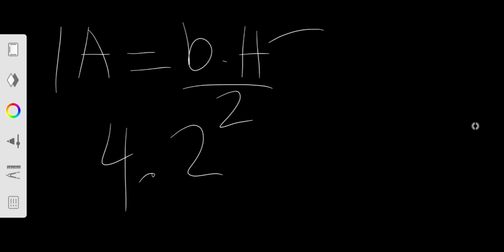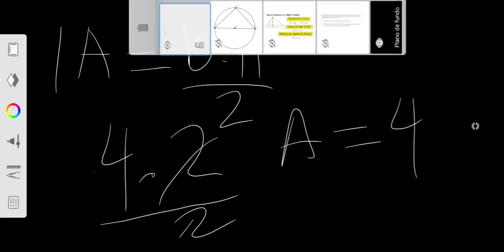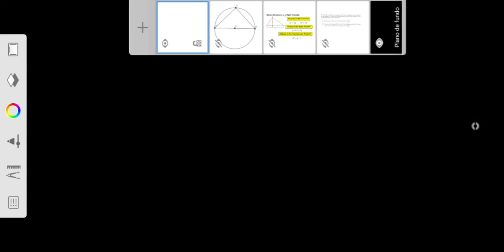Because I can't change my base. My base is always AB. I can only change the value of h, and the maximum value h can have is the same value as the radius. Bigger than that, it's outside of the circle. So base multiplied by h divided by 2, the maximum area is equal to 4. So this is our maximum area.